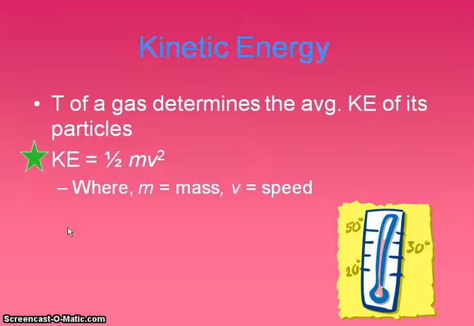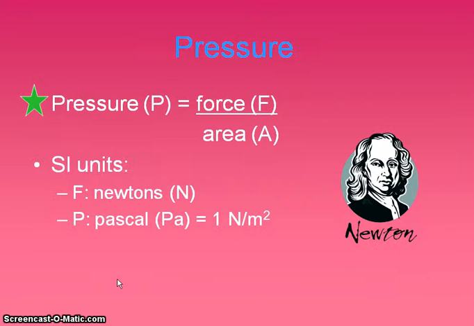This is a reminder from the beginning of the year. We talked about the equation for kinetic energy, which is half mv squared, where m is mass and v is velocity. So kinetic energy is going to be determined by the temperature of a gas. The higher the temperature, the more kinetic energy those particles can have.